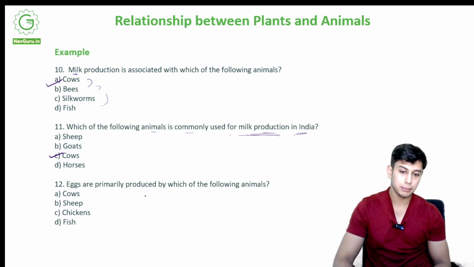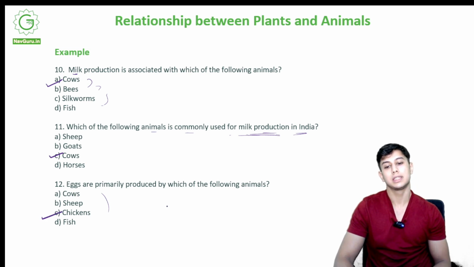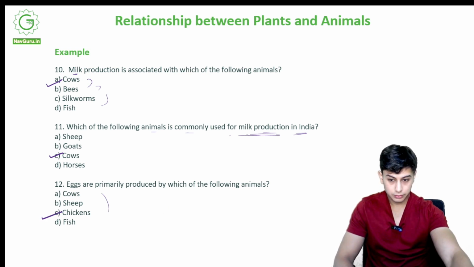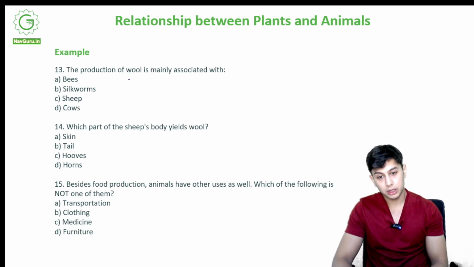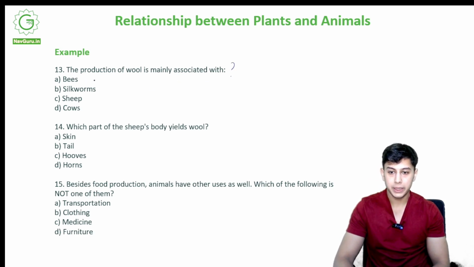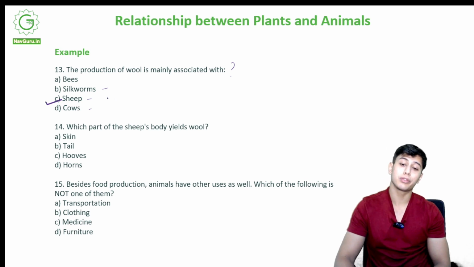Eggs are primarily produced by which of the following animals? Cow, sheep, chickens, fish. Of course it is D, chicken. The production of wool is mainly associated with what? Bees, silkworms, sheep, cows. Wool is mainly associated with sheep because it is made from the fleece of sheep.